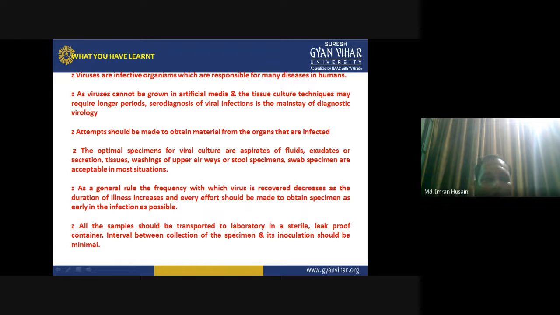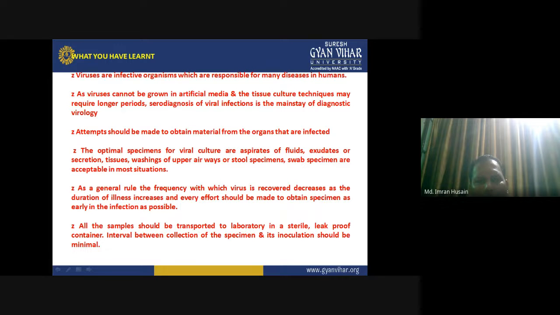So, what have you learned from this? Viruses are infective organisms which are responsible for many diseases in humans. As virus cannot be grown in artificial media, and tissue culture techniques may require longer periods, serodiagnosis of viral infections is the mainstay of diagnostic virology. Attempts should be made to obtain material from the organs that are infected.